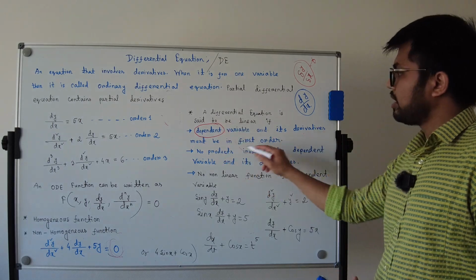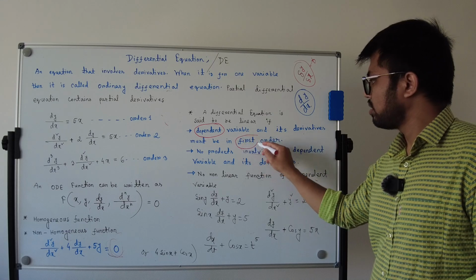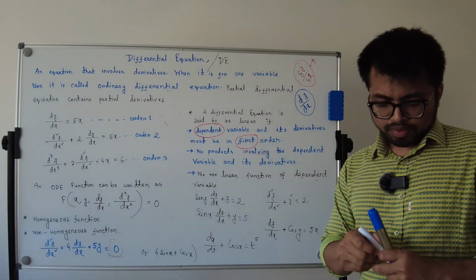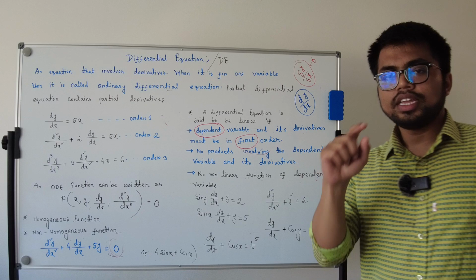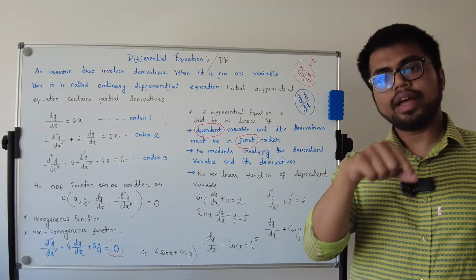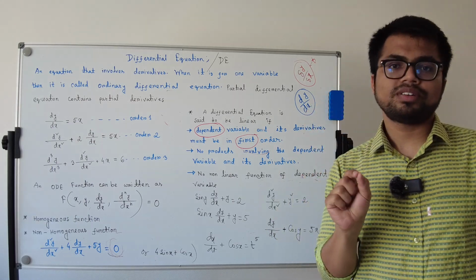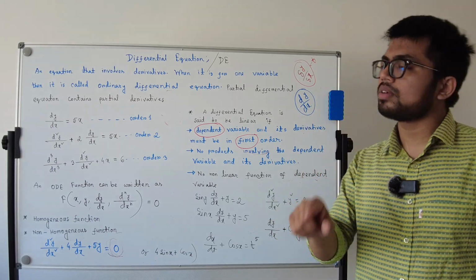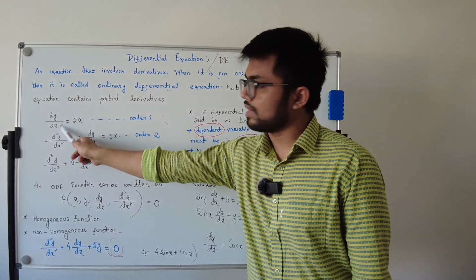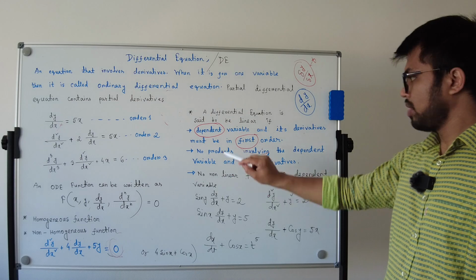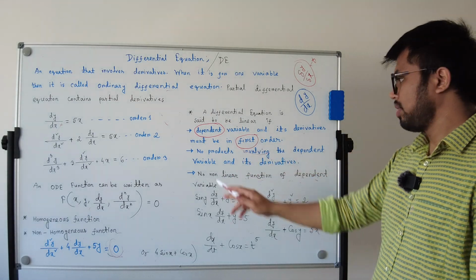That means in an equation your dependent variable and its derivatives are always in first order, not in second order, third order, like this, always in first order.